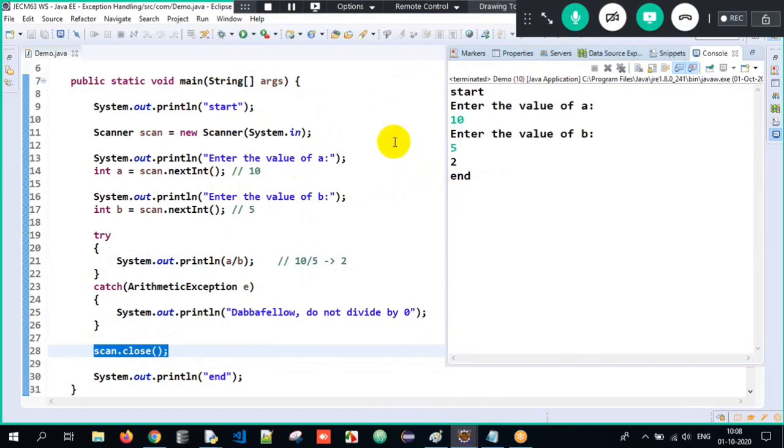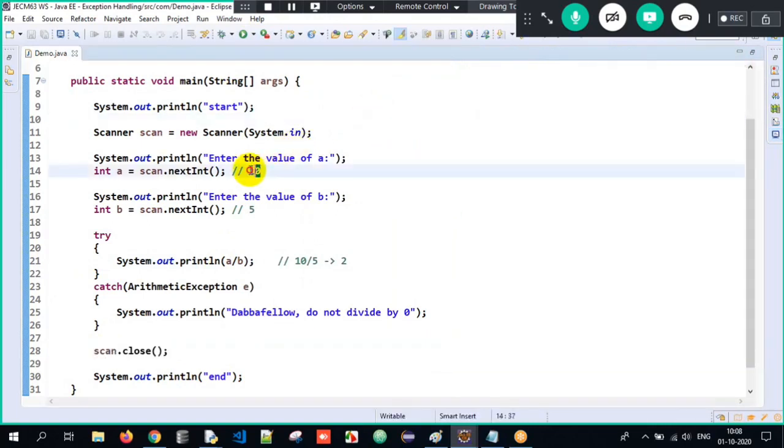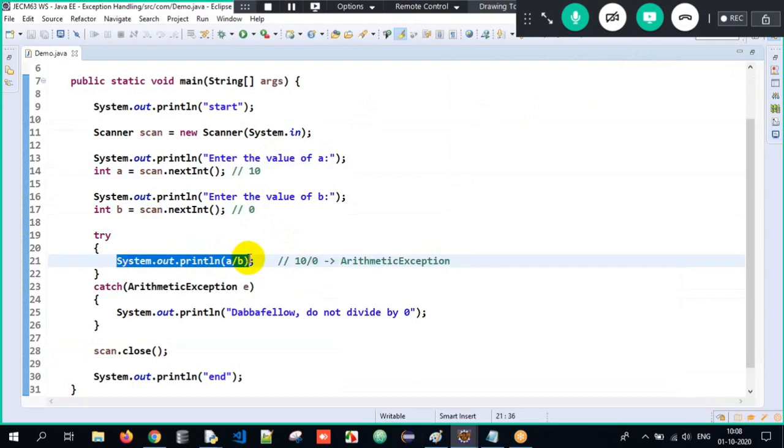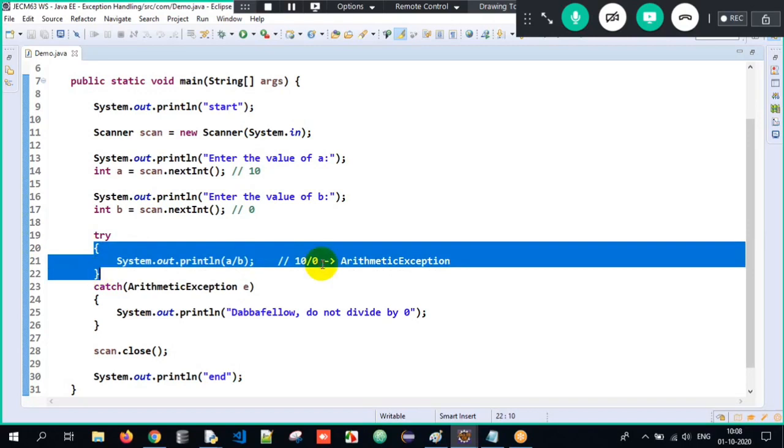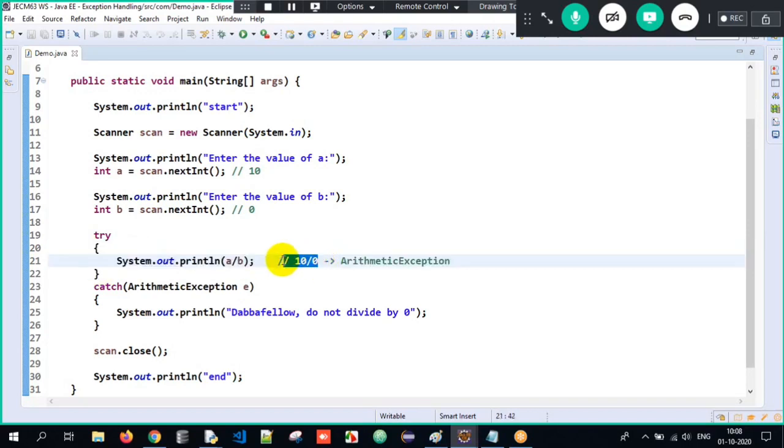Okay. Now here, imagine I give the value of a as 10, value of b as 0 here. When I tell 10 divided by 0 here, we will immediately get an exception. What is that? Arithmetic exception here. Got the clarity here? As soon as we try to divide a number by 0, we get arithmetic exception. So immediately from the try block, as soon as an exception will occur, it will go in search of the catch block here.